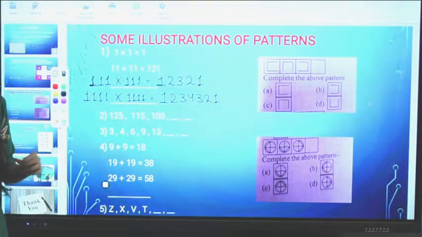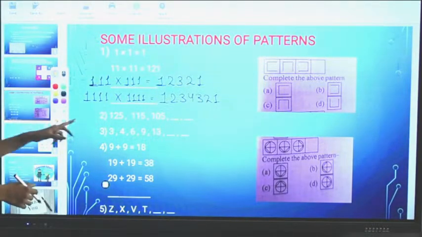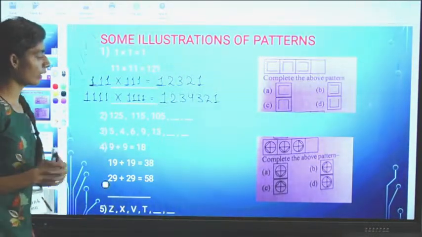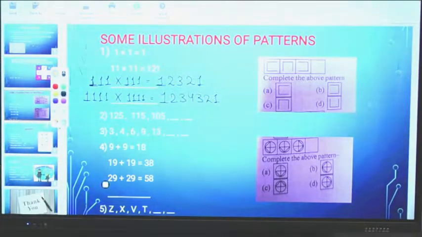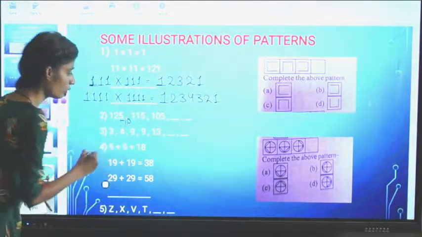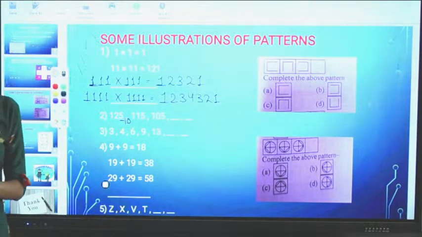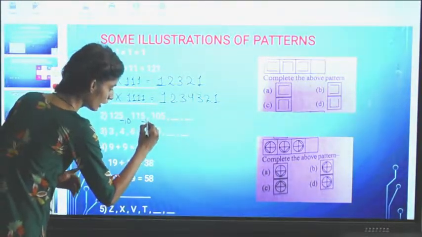So in the first step, just concentrate on the difference first. The difference between 125 and 115 is 10. Like I have subtracted 10 from 125, then I have got 115. Now if I subtract 10 from 115 also, then I will get 105.